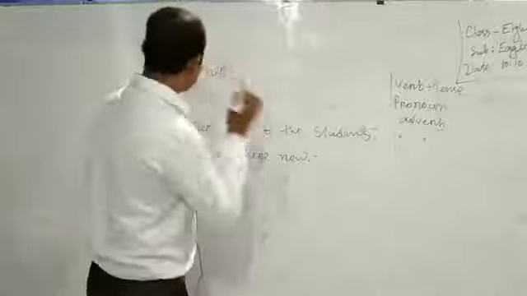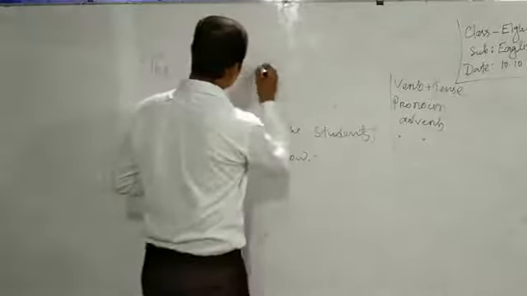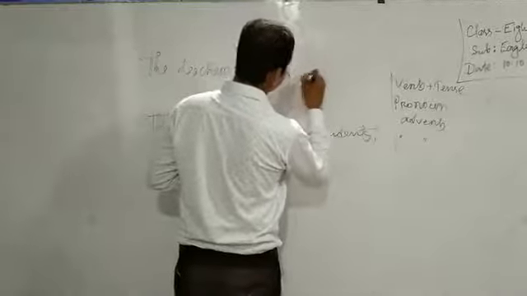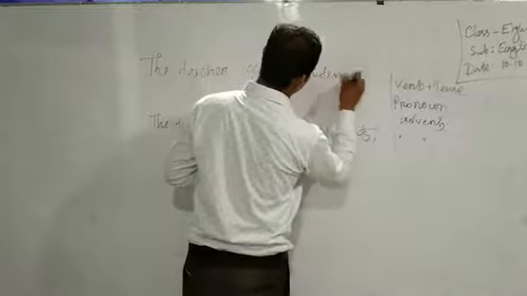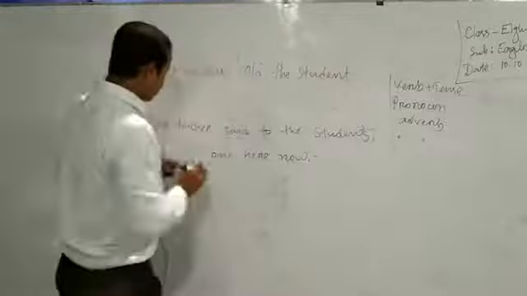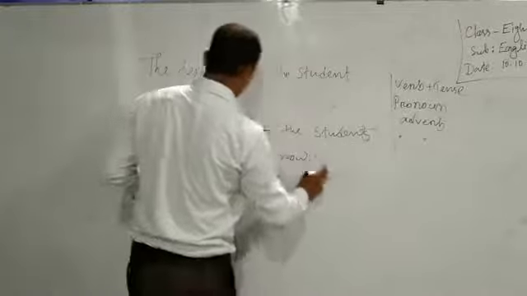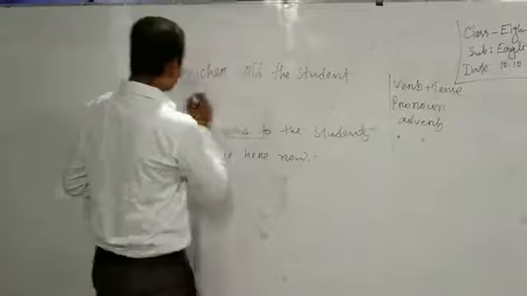So the teacher told the students. Then we have finished the teacher said to and the students, and instead of comma and inverted commas, we will start with to.